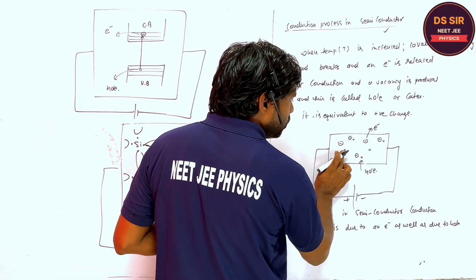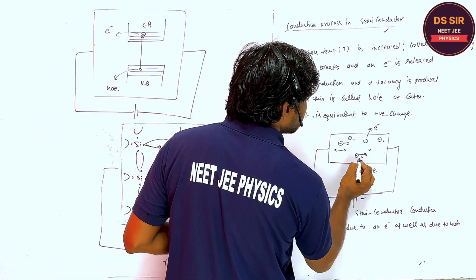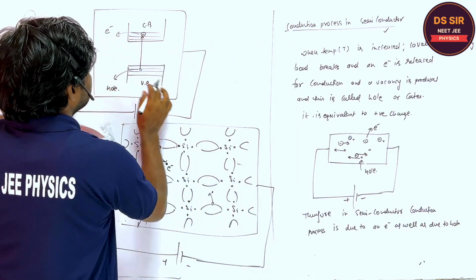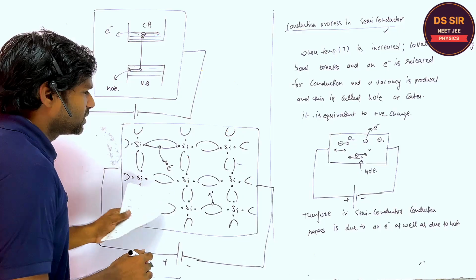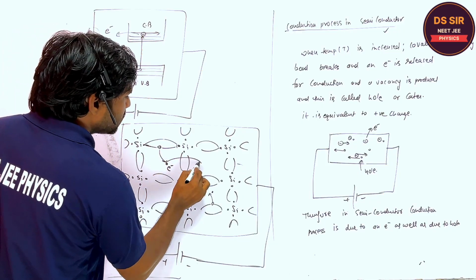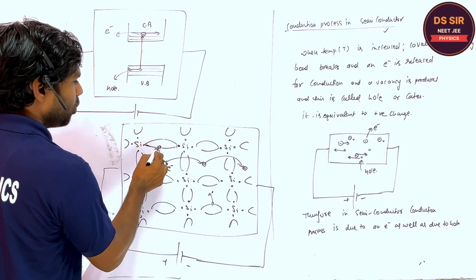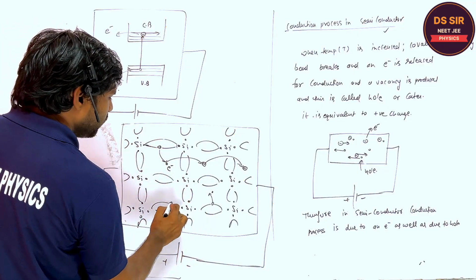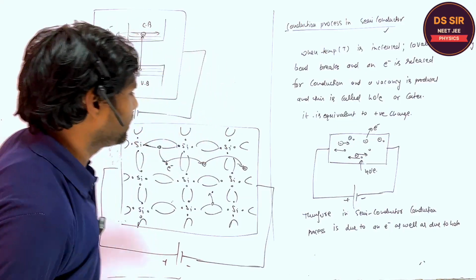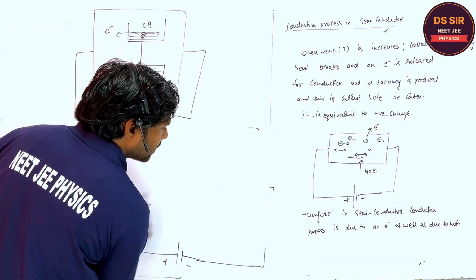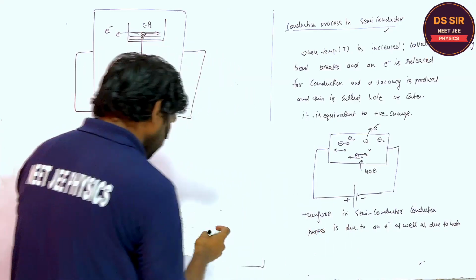This is equivalent to positive charge. Electrons start moving in this way and the holes start moving in this way. This electron starts moving in this way and the hole starts moving in this way. So there are two types of charge carrier in the semiconductor, right? The electron and hole, and the current is due to what?